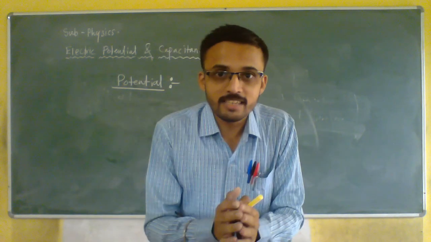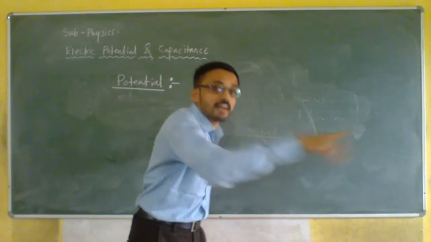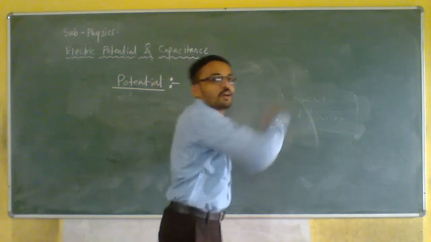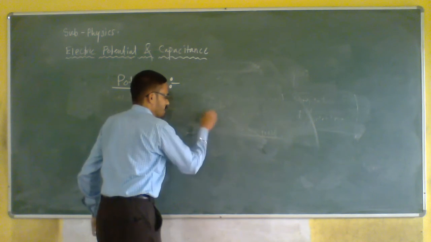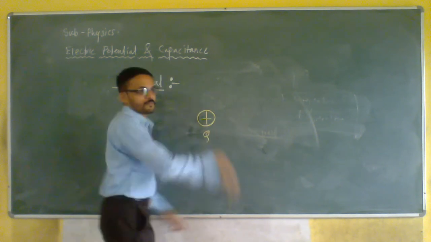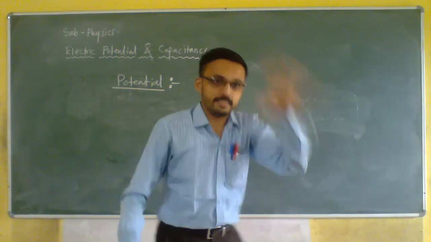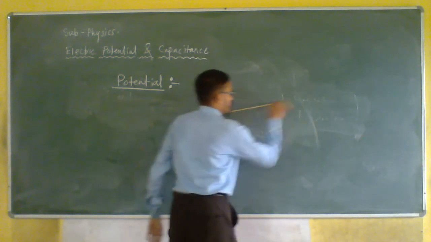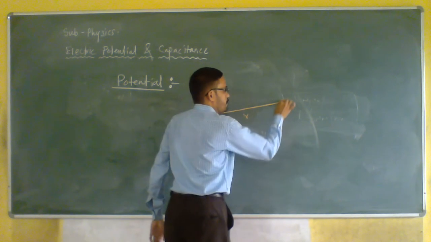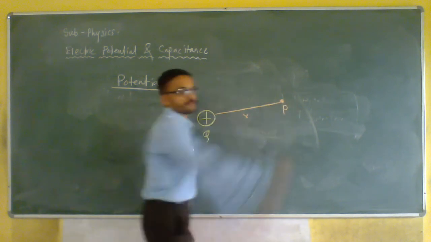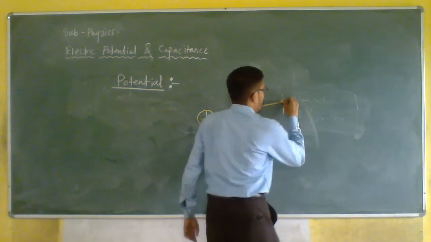Source charge is that charge that we will keep here, and then we will bring another charge towards it. So suppose I do have a plus charge, say Q. Now suppose I take some distance, suppose this is the distance, say R. And here is my point P.